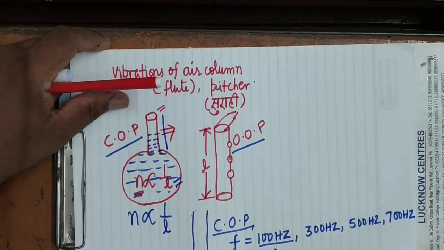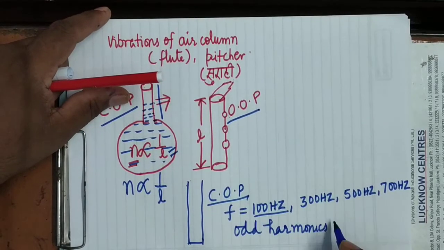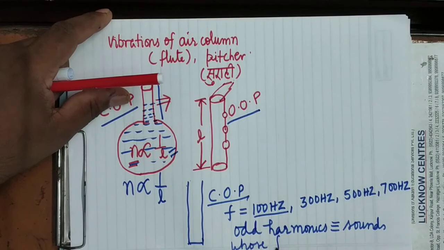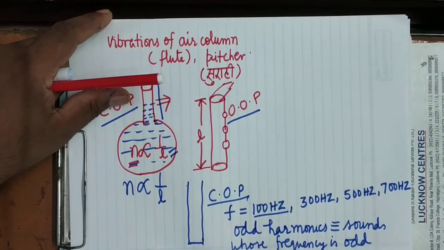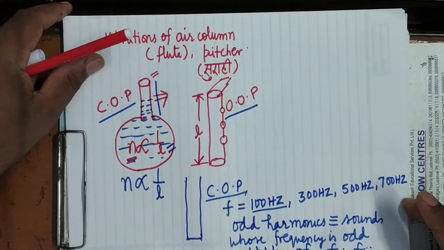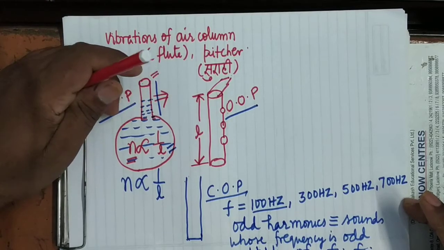Odd harmonics means sound whose frequency is an odd multiple of the fundamental frequency.